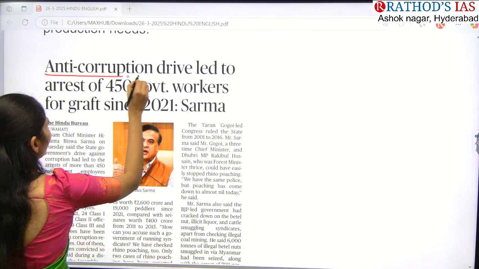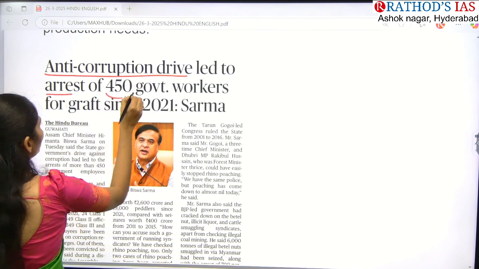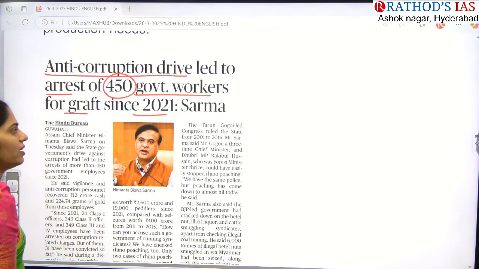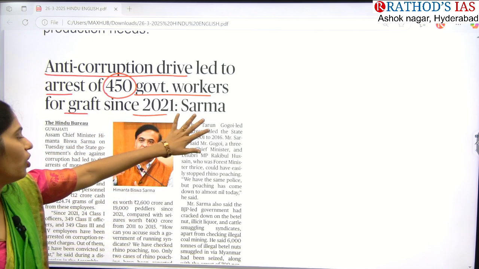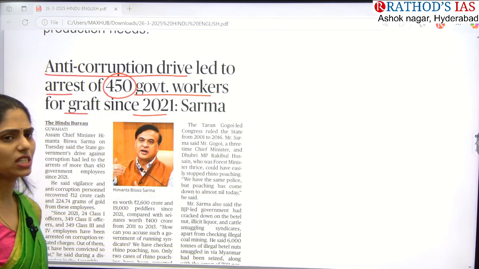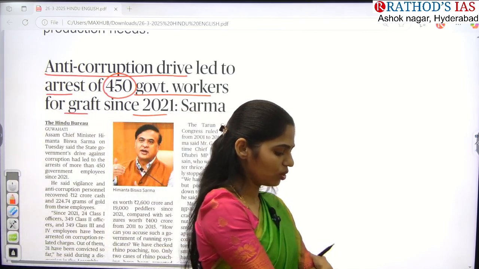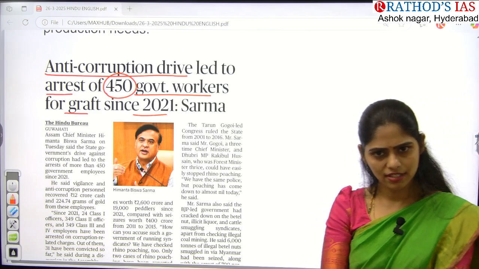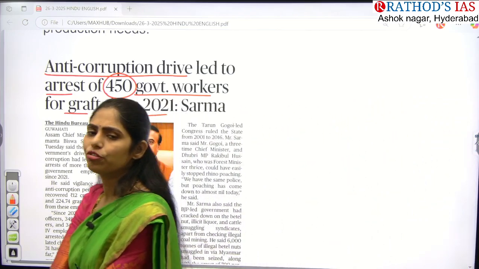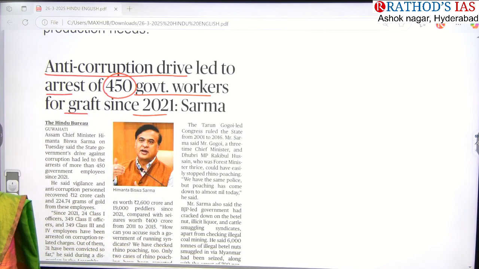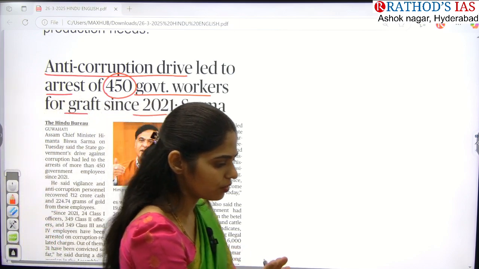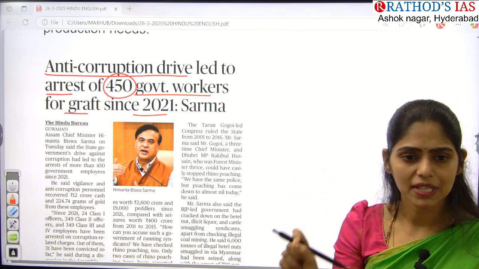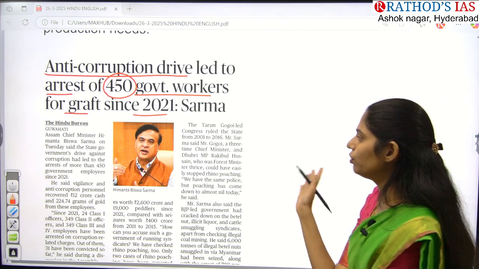Title says: anti-corruption drive led to arrest of 450 government workers for graft since 2021, says Sharma. So we are not focusing on the political things, especially we are focusing on what is anti-corruption drive. As you all know, if you see the syllabus of your UPSC, whether corruption is there or not. Yes, right. In which subject? In GS paper 4 ethics, the last chapter and the last topic is corruption, right? So because you are getting the keywords directly in your syllabus, you should not miss that. Okay. So from that point of view, we are going to discuss that.